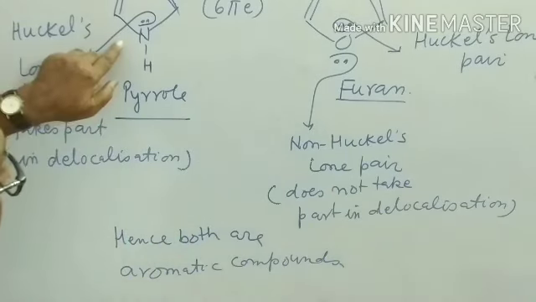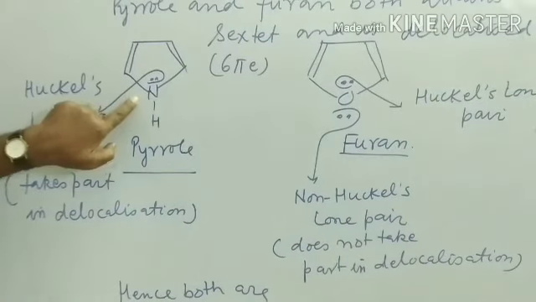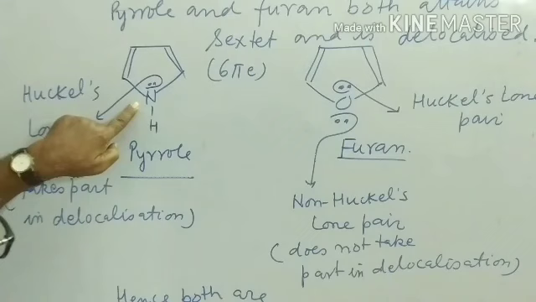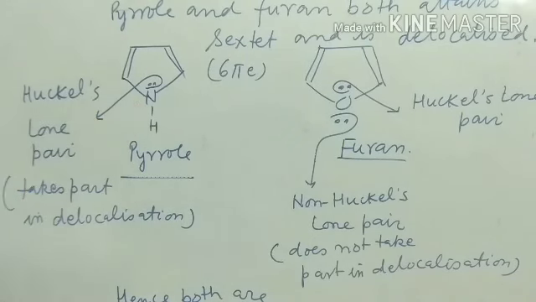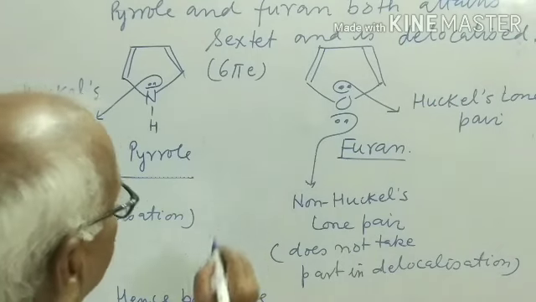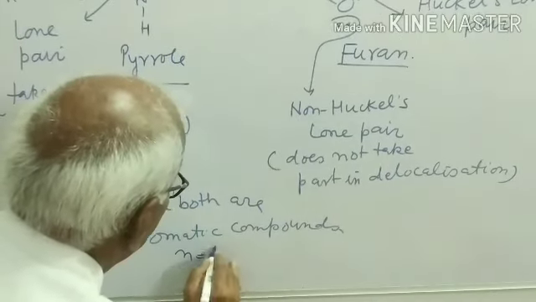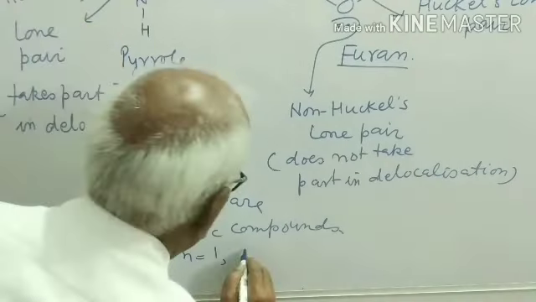So this is cyclic, planar, conjugated, delocalized, follows Huckel's rule. N is 1. Follows Huckel's rule.